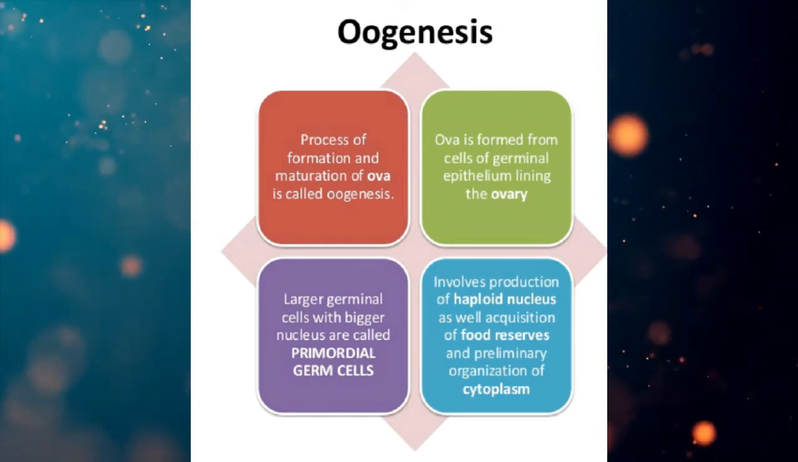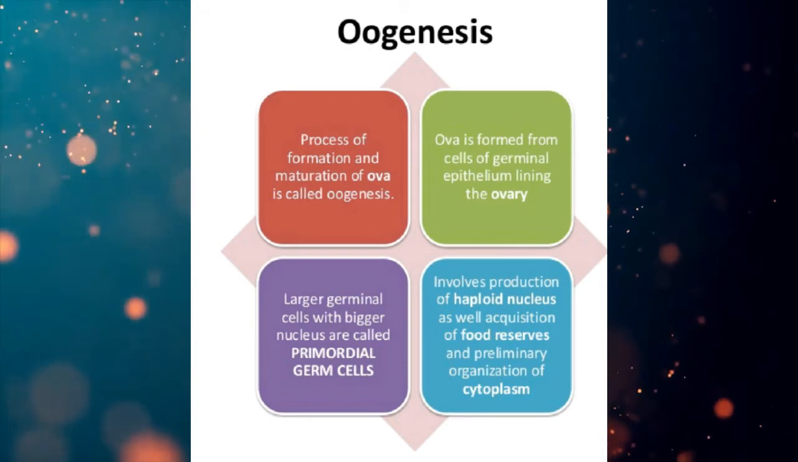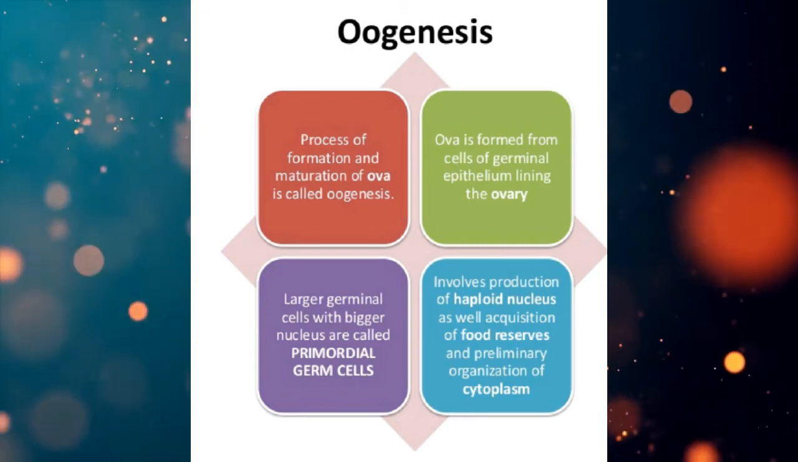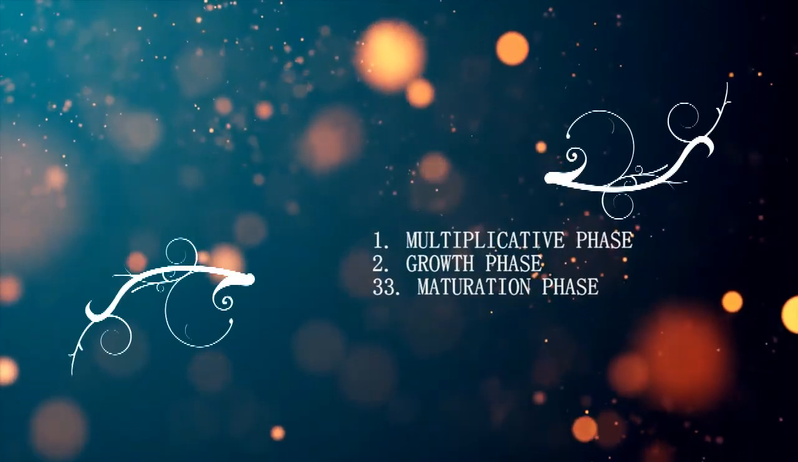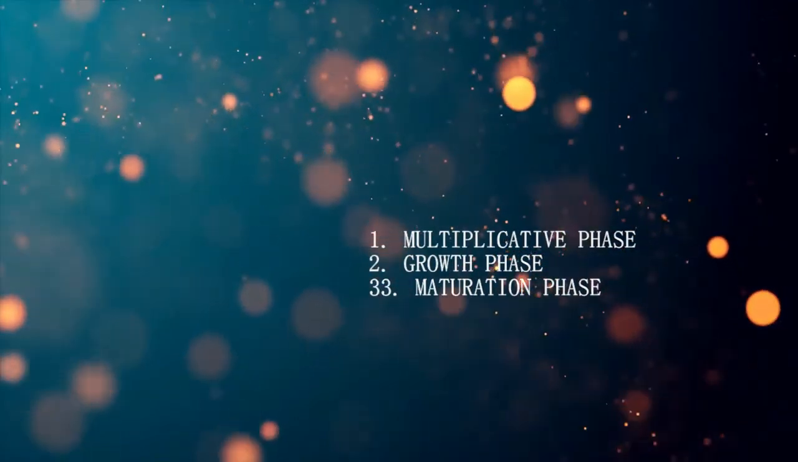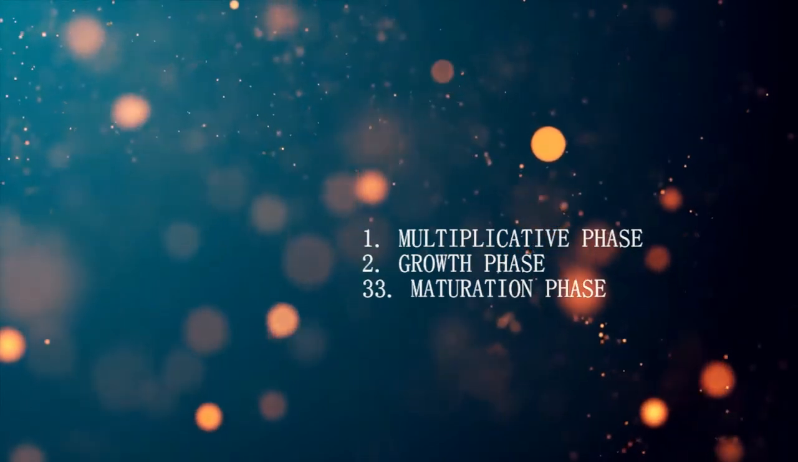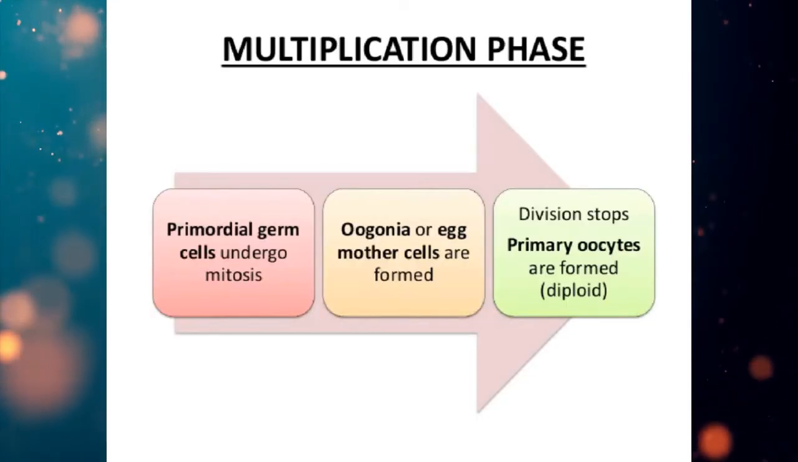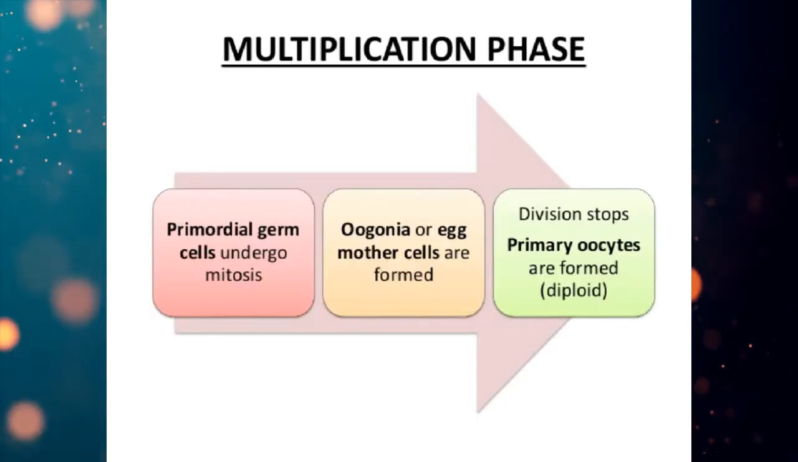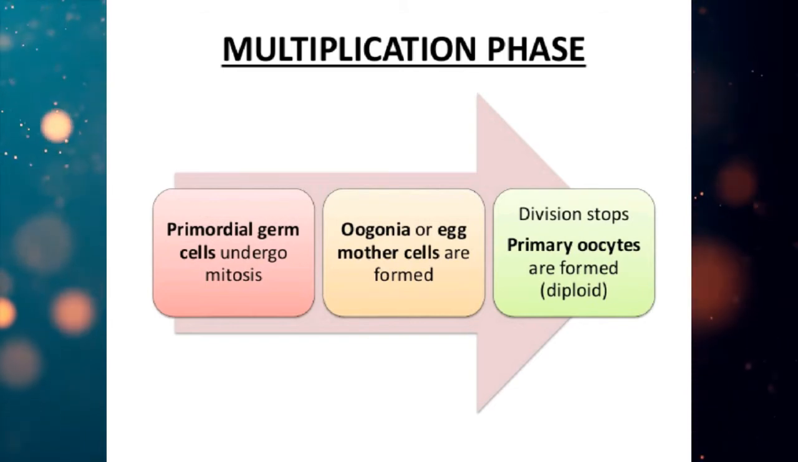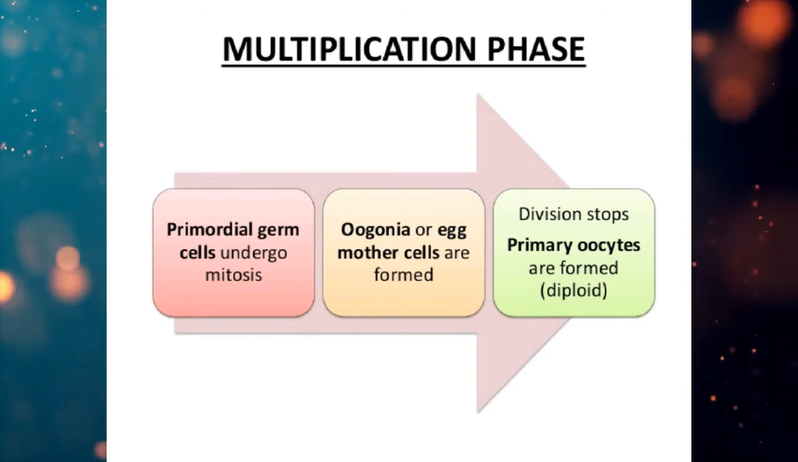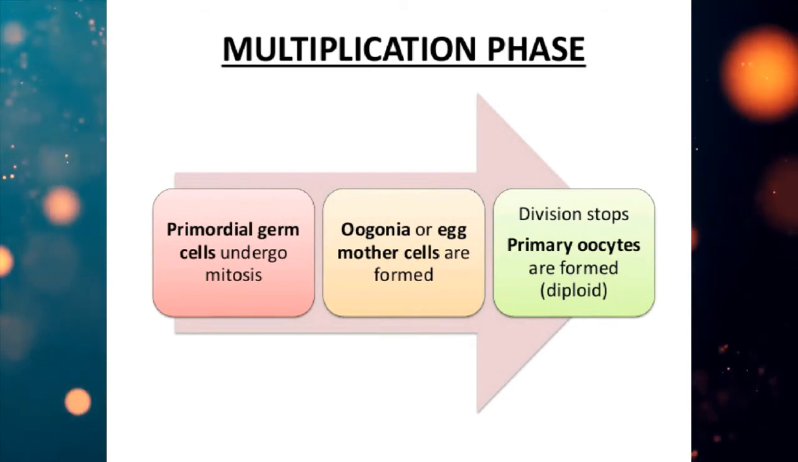Like spermatogenesis, oogenesis is also completed in 3 phases. The phases are multiplicative phase, growth phase and maturation phase. But these phases are longer as compared to spermatogenesis. So let's start with the first phase, that is multiplicative phase. What are the events of this multiplicative phase?